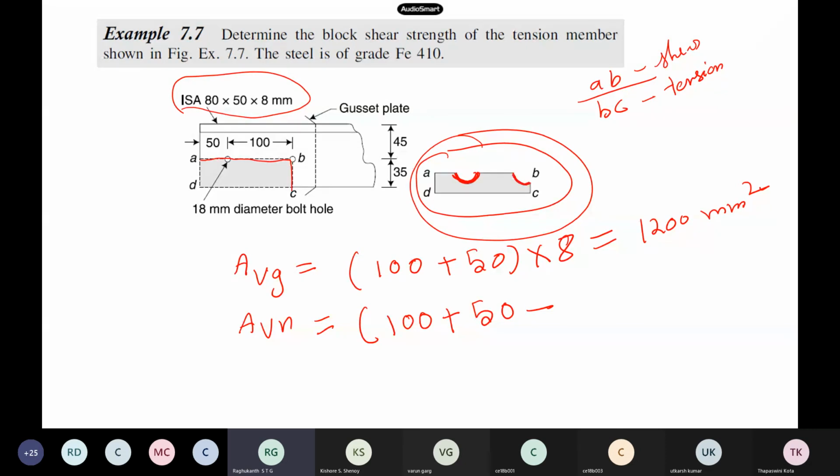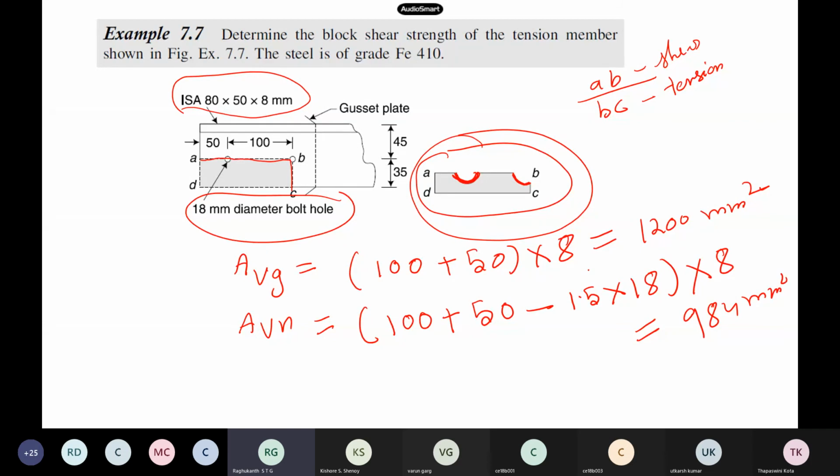So 1.5 multiplied by the bolt diameter, 18 mm, multiplied by 8, which is the thickness of the plate. So this turns out to be 984 mm square.